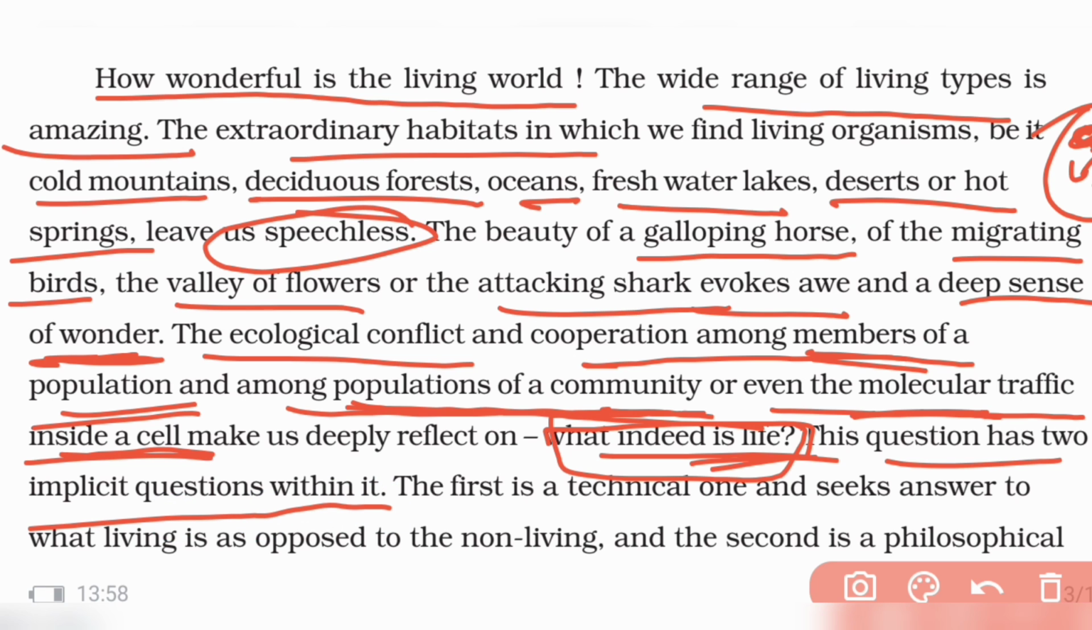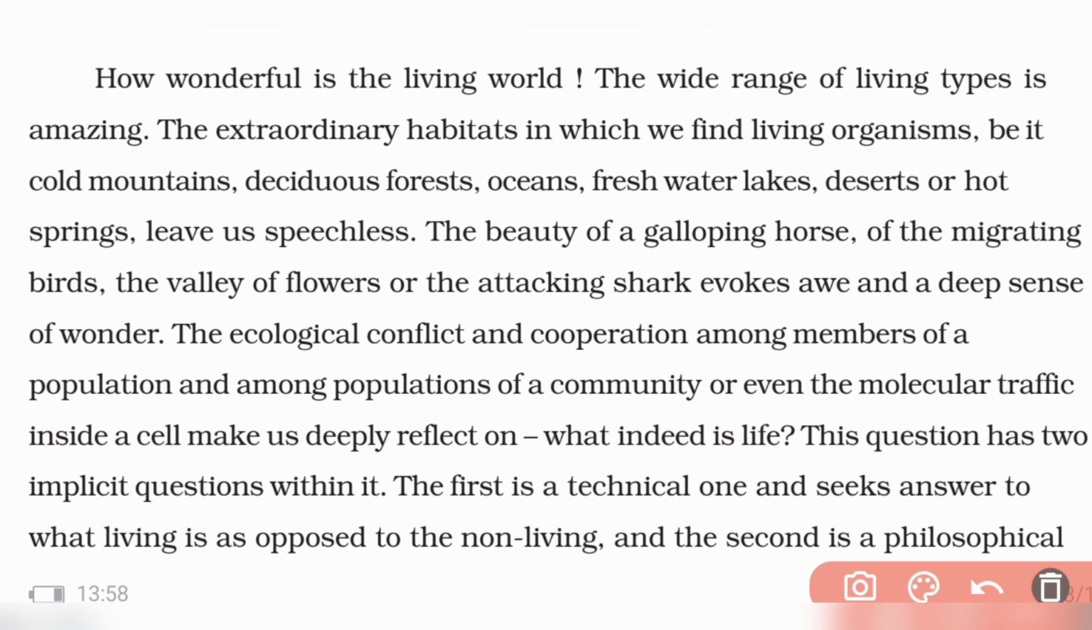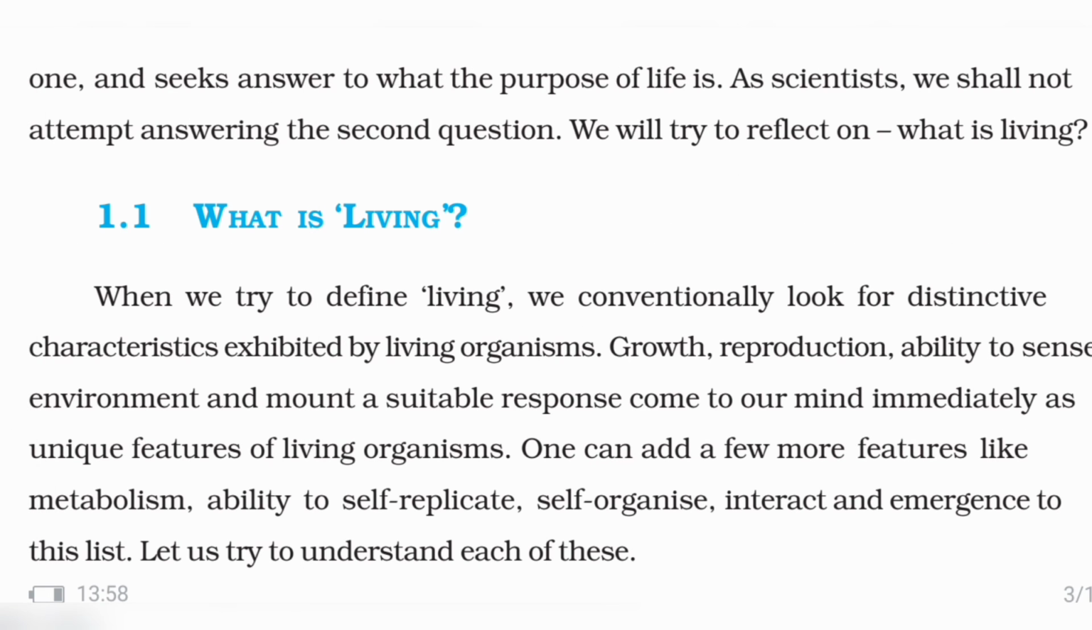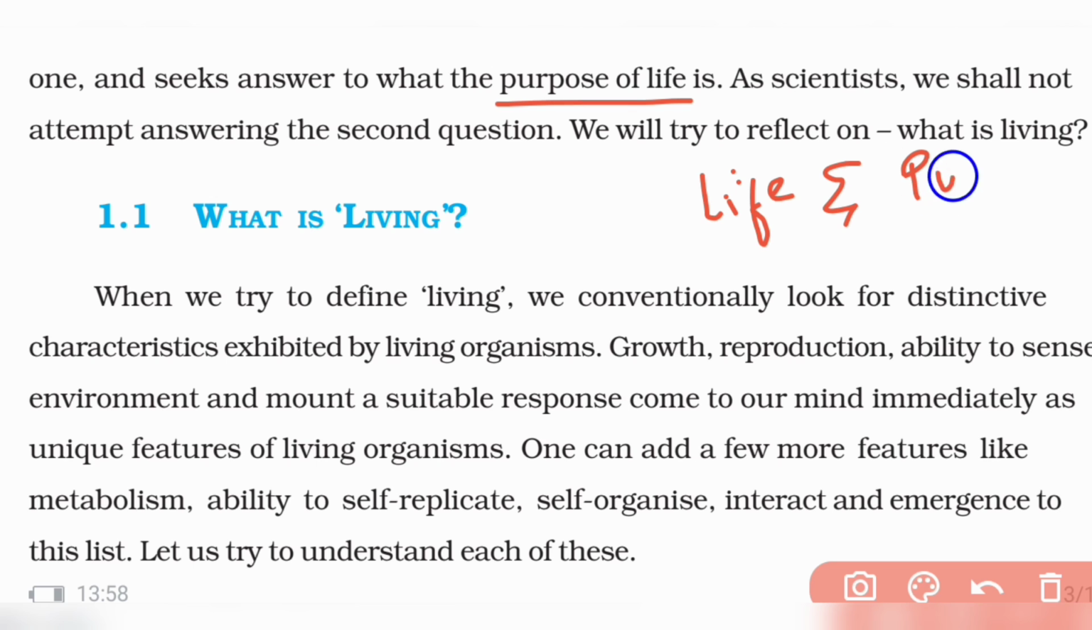The first is the technical one. When you get the question, what is life, in your mind, you will definitely have the question: what is living and what is non-living. And the second question is a philosophical one, that is, what is the purpose of life. So when you think about life, you first have a doubt, what is life and what is the purpose of life? These are the two questions.